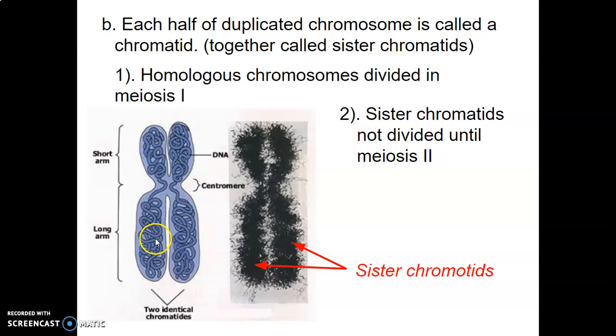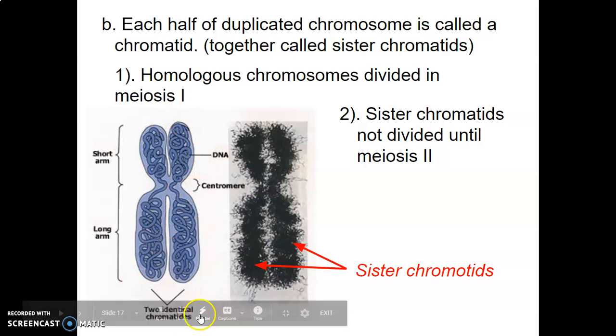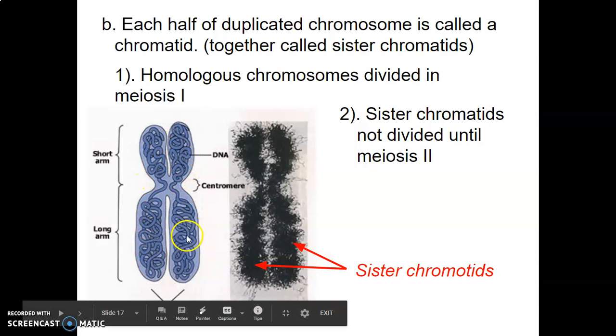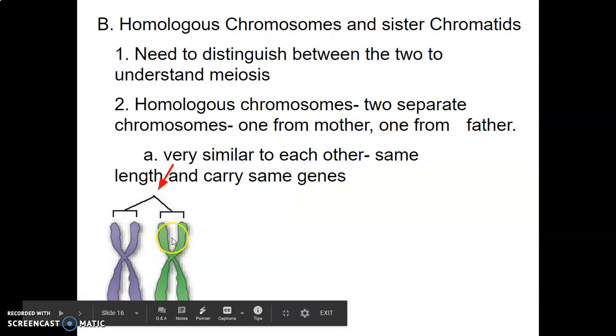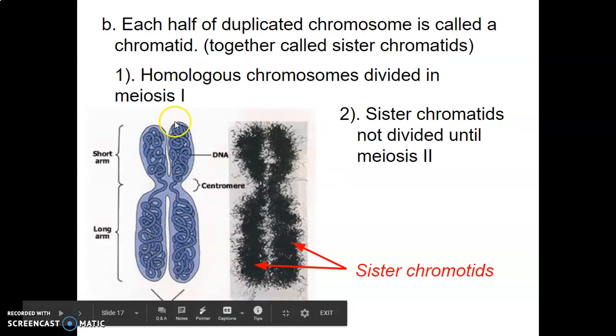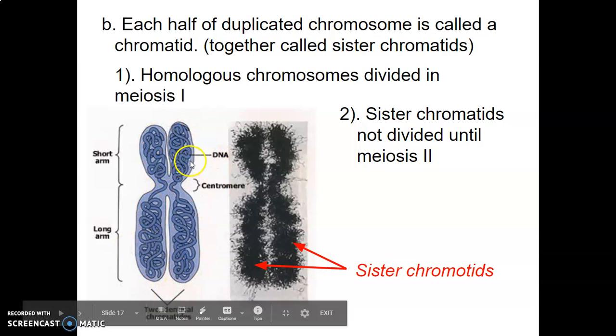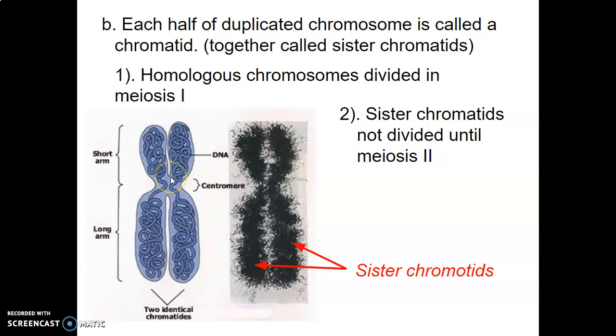Each half of a chromosome is called a chromatid. Together, this would be 2 sister chromatids. So one side here and one side here. These are sister chromatids. Okay, we're going to see that homologous pairs, these 2, are separated in meiosis 1, that first phase, okay? In this individual chromosome, if you will, it has 2 chromatids held together by the centromere. These are going to be separated in meiosis 2, all right? So we're going to go from having 2 homologous pairs and then down to just 1 chromosome that's composed of 2 sister chromatids, and then the sister chromatids are going to get split up, okay?